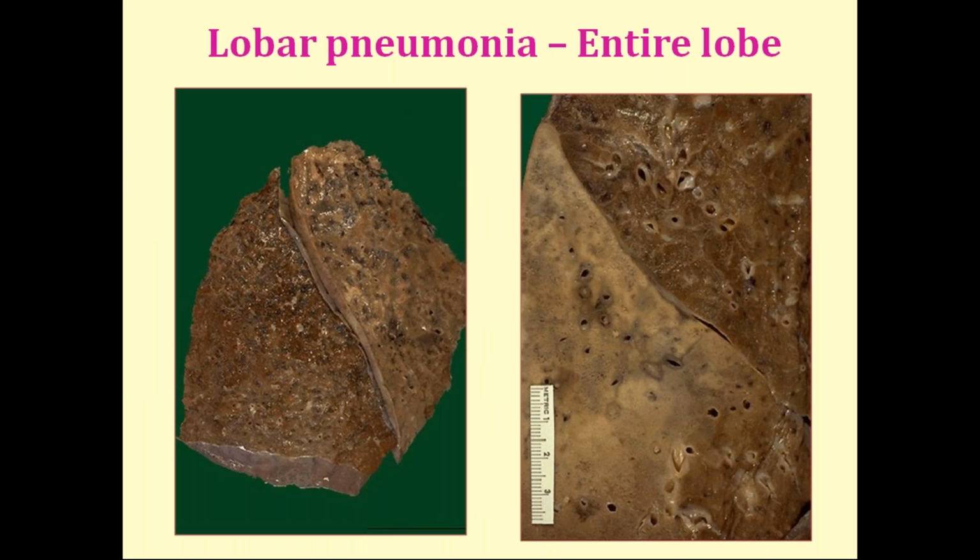For lobar pneumonia in short notes, you have to write the etiology and the morphology, and remember the gross and microscopy of each stage. Here the entire lobe is affected. This is the little pie view. When you compare with the normal lobe, the normal aeration is lost, and this is the consolidated lobe, which is firm and little gray-white in appearance.